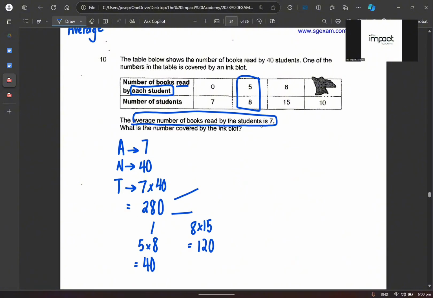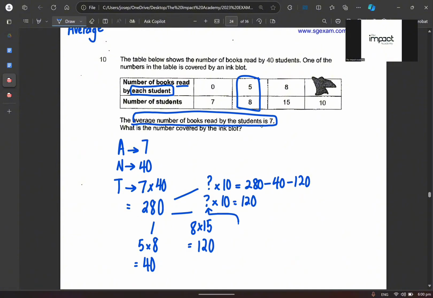So what do you think is the last one? The last one must be something times 10. True or not? All right, something times 10. Our job is to find the question mark. True? All right, it's equals to 280 minus away 40 minus away 120. Something times 10 is equals to 280 minus 40 minus 120. We get to an answer of 120.